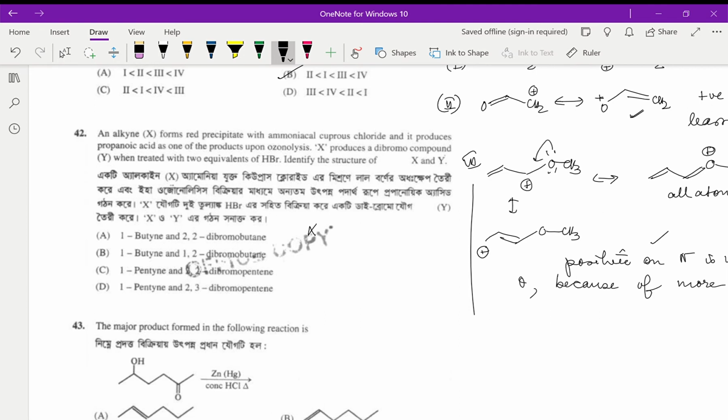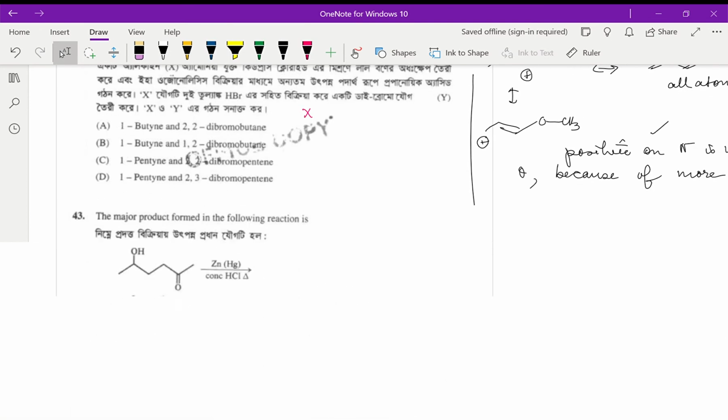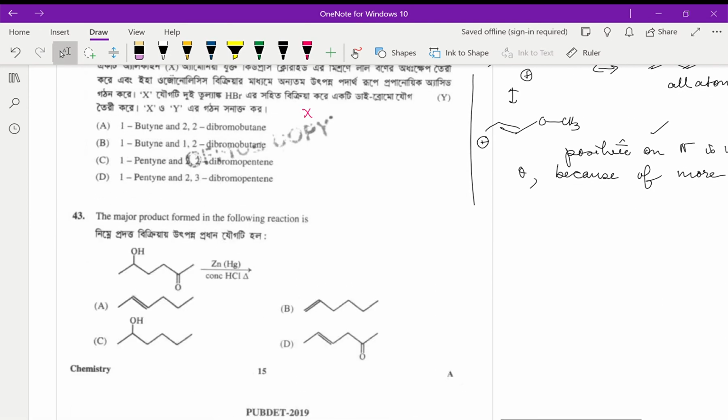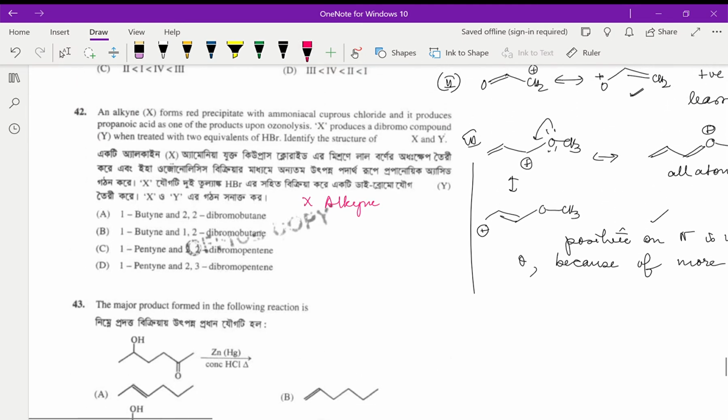X. Okay, we have X. Let me use a different ink. X is an alkyne. X is what? An alkyne. So if it is reacting with Cu2Cl2, which is the Cu+ plus chloride, we are getting the red precipitate.